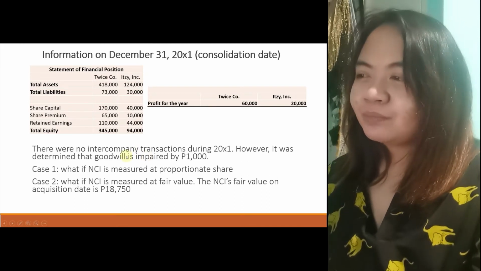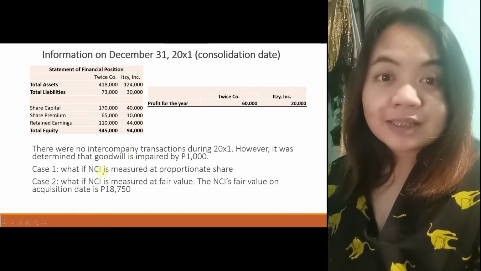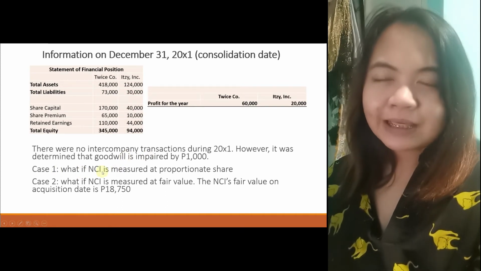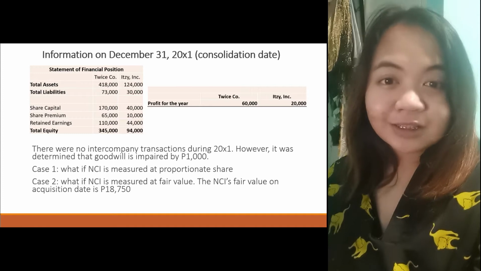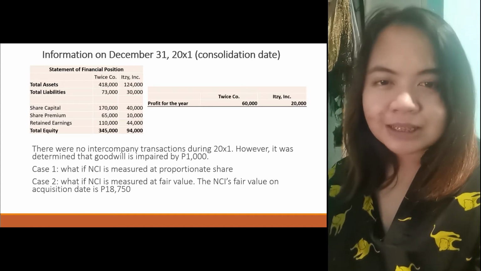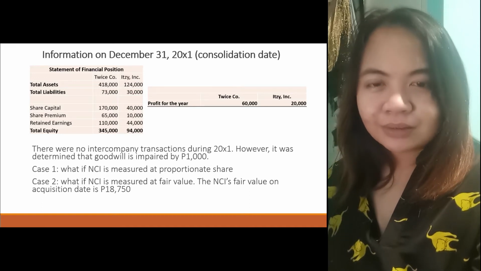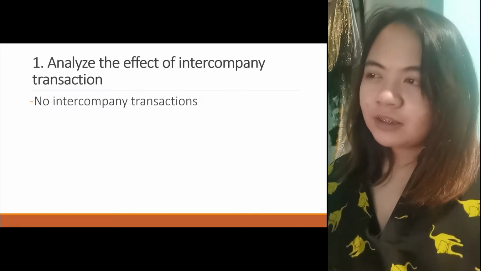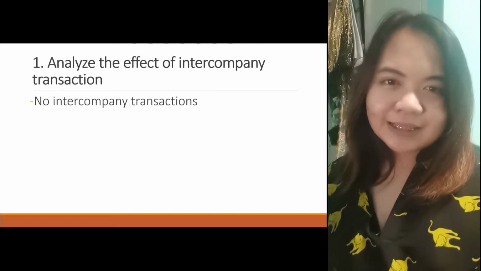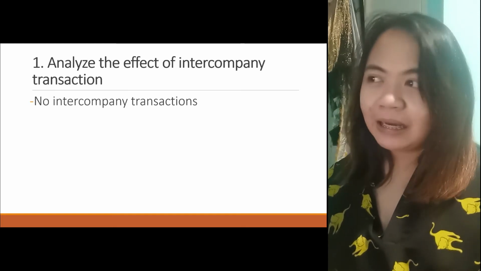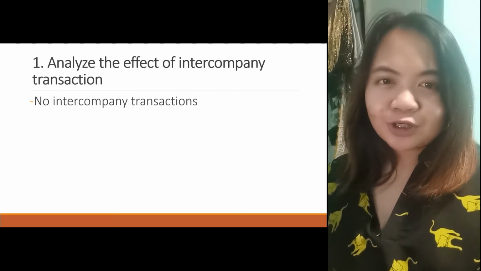Okay? So, case 1, what if the NCI is measured at proportionate share? And then case 2, what if it is measured at fair value? The fair value of the NCI is determined as 18,750. How do we account for the 1,000 impairment? Step 1, analyze the effect of intercompany transactions. None. Like it says, there's no intercompany transaction.